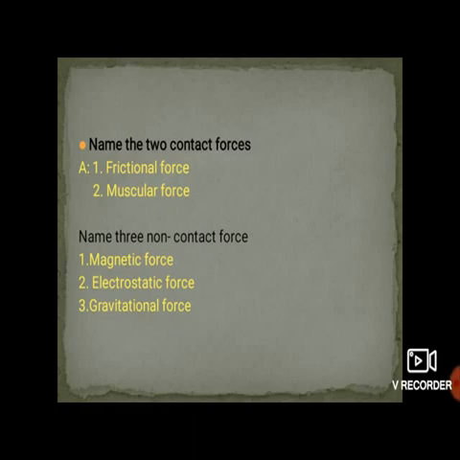Now the next one is, name 3 non-contact forces. These are the forces which do not require any kind of contact, or any interaction between 2 objects, but still the force acts over there. So what are these 3? These 3 are the magnetic force, electrostatic force and the gravitational force. All these 3 are non-contact forces.